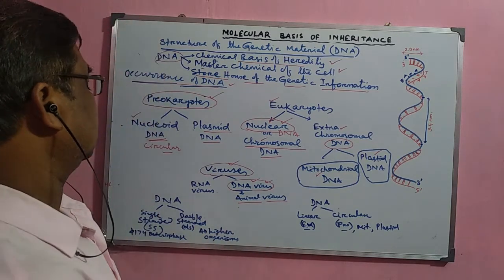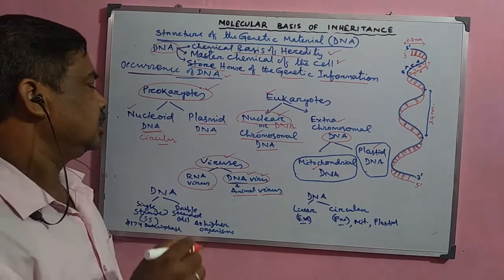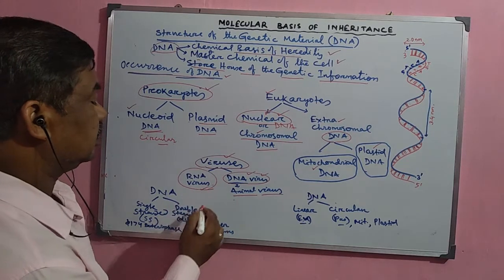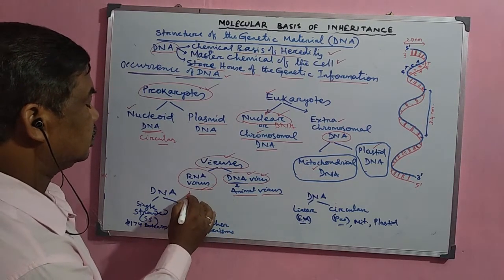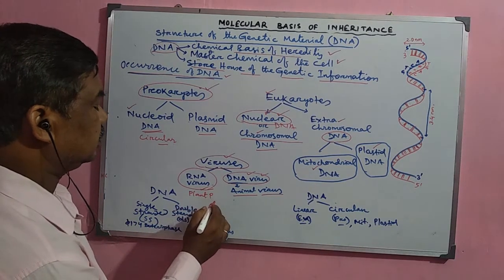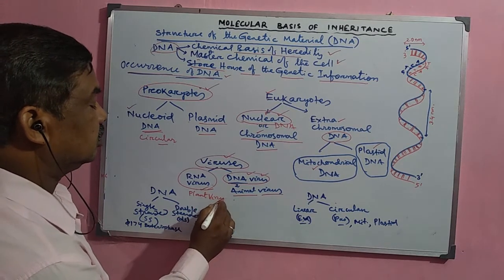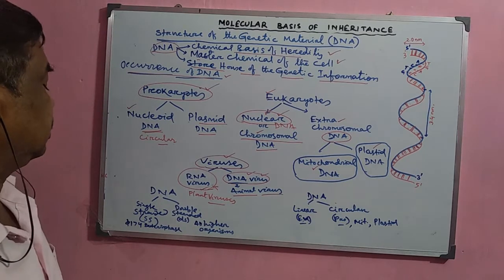But some other viruses contain RNA, and it acts as the genetic material for the transmission of characters. Mostly the plant viruses, like TMV, have RNA as their genetic material.